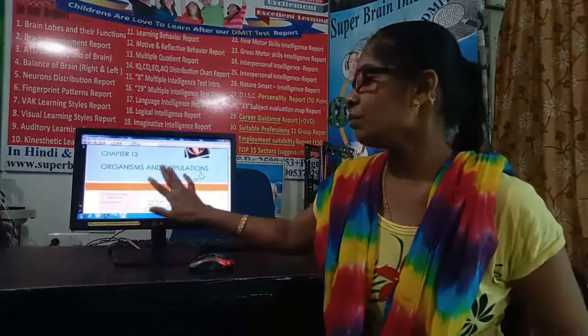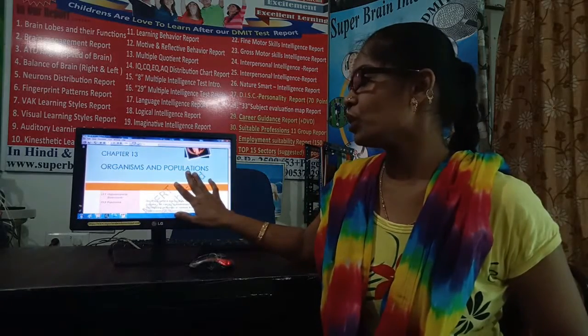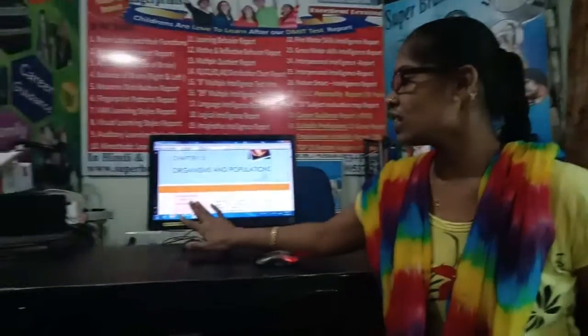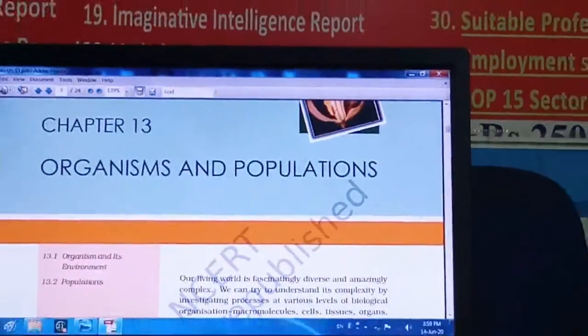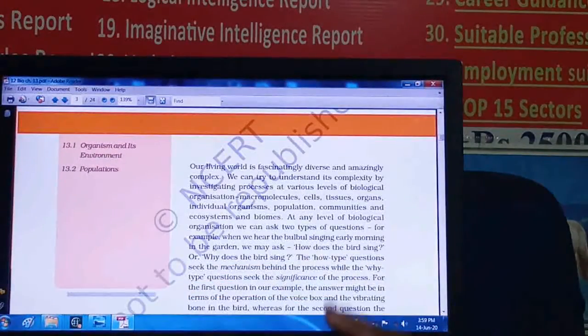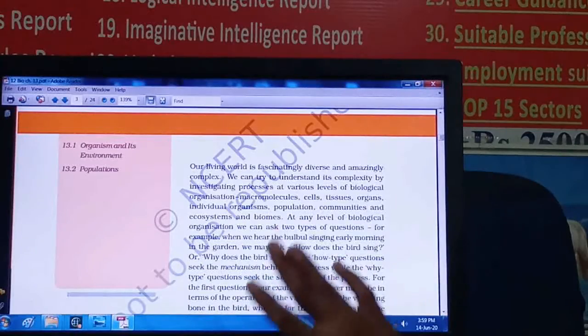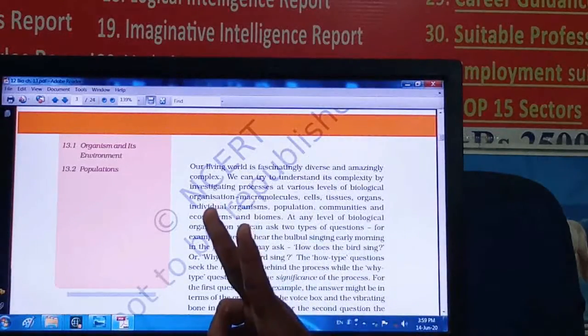In this we are learning about the organism, environment and its various factors along with the population. In that only 2 points are there: organism and its environment, and the population. Generally, whenever we are studying the environment, most of the things which occur in the environment, all answers we are getting just by asking two questions.